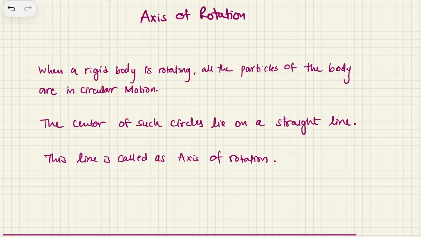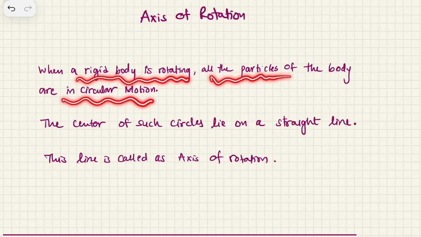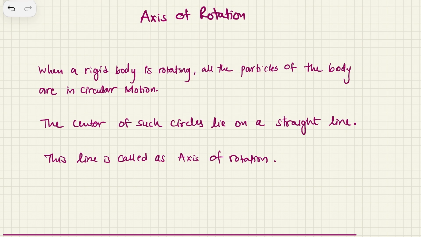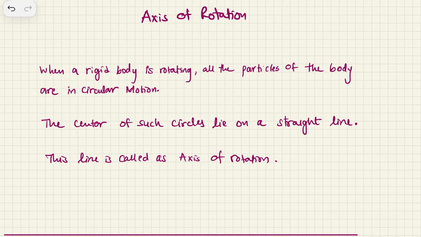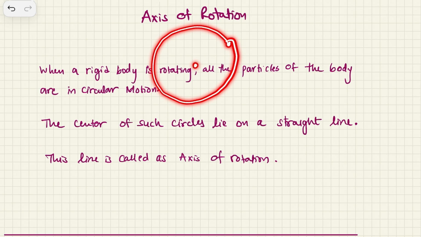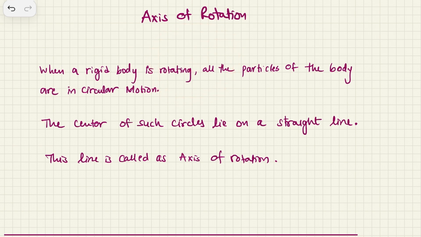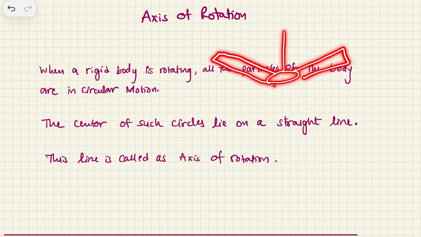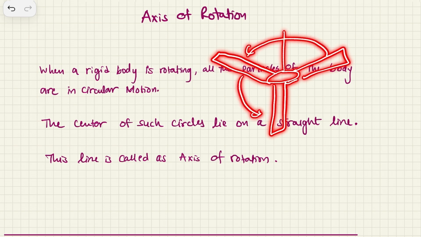When a rigid body is rotating, all the particles of the body are in circular motion. That's the key property which differentiates rotational motion from circular motion. In circular motion, you have a particle which is going around the circumference of a circle. But in rotational motion, the entire body, like in the case of a fan, like this represents a fan, is rotating. Now when the fan is rotating somewhat like this, the entire fan is in rotational motion. However, the particles of the fan are in circular motion.